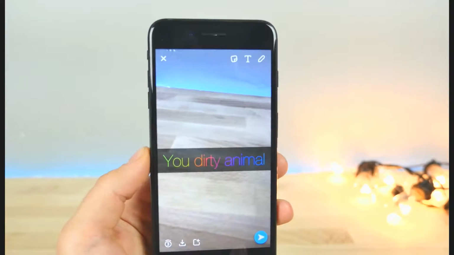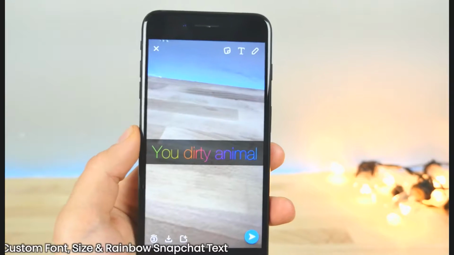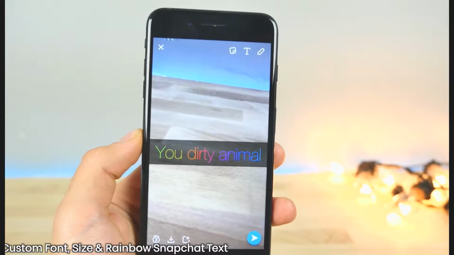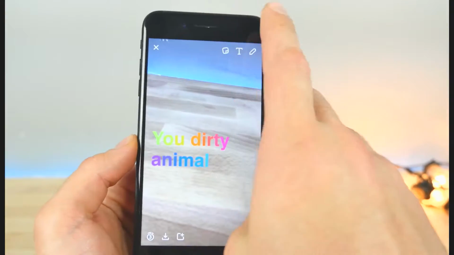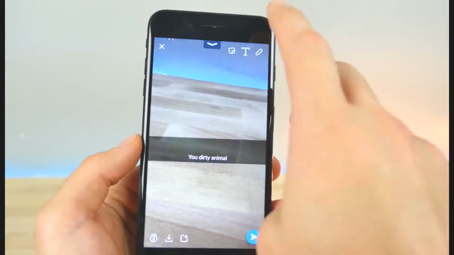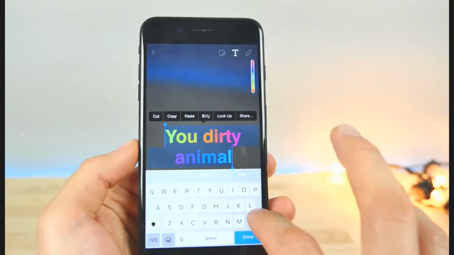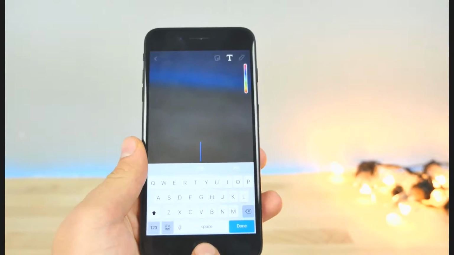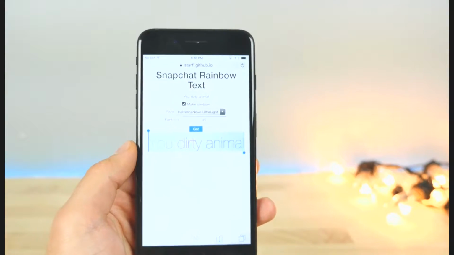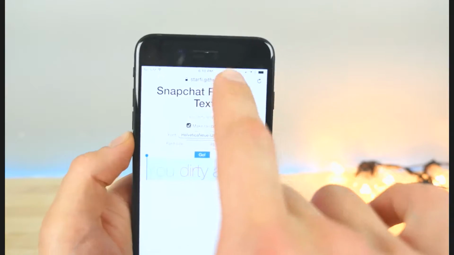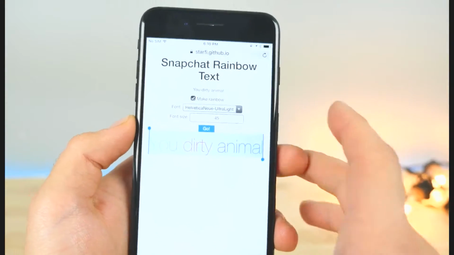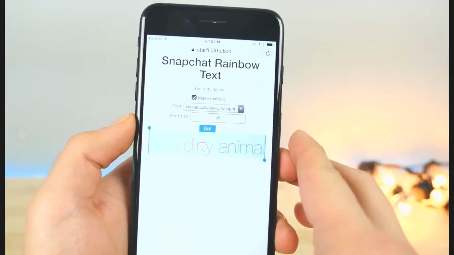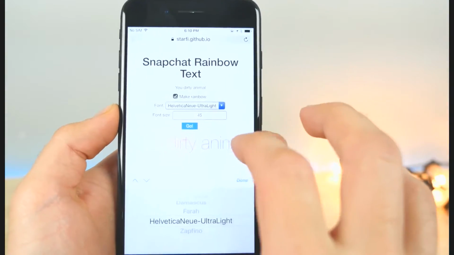Now this one's actually really interesting, how to add custom fonts and colors to Snapchat. So this is actually a glitch. It's not supposed to work, because as I cycle through, it goes away. I know this isn't directly iOS related, but it's still a nice hack for any iPhone. So I'm going to let you guys know this website right here, starfy.github.io. I'll leave a link in the description where you can type size, font, and choose rainbow color if you want.